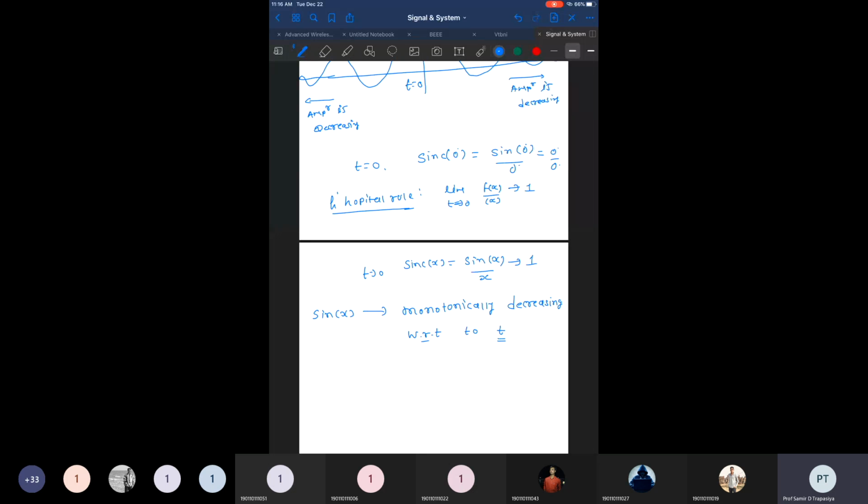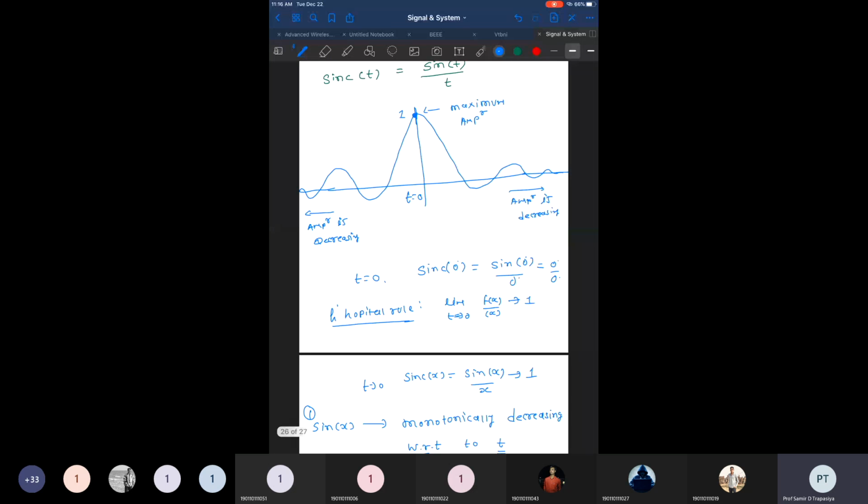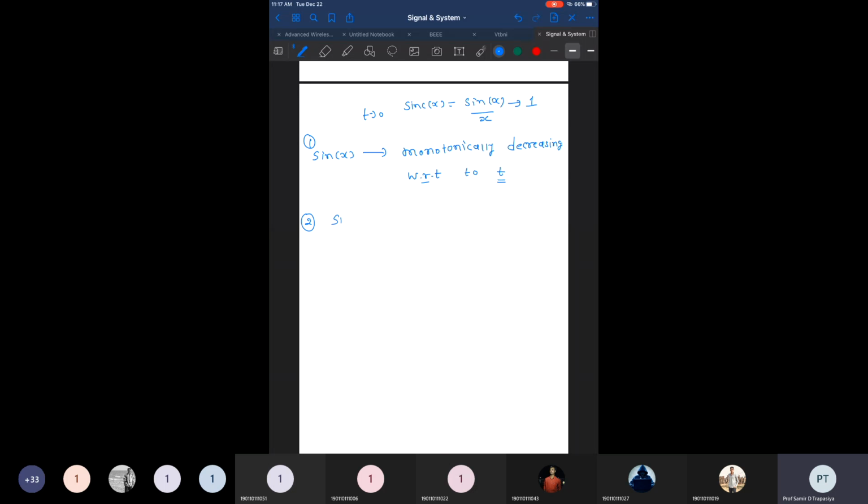This is the first conclusion, and the second conclusion that we can derive is this: if you observe this same function, you are getting both the sides symmetric. If I pick any point here at t equal to exactly minus t1, it has some value, and at the same point t equal to plus t1, we have the same value, right? If I choose any point at t equal to t3, it has some amplitude, and at the same amplitude we can observe t equal to minus t3. So at any point on the right side or the left side, positive or negative value, we have the same amplitude.